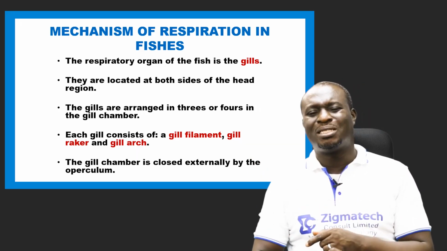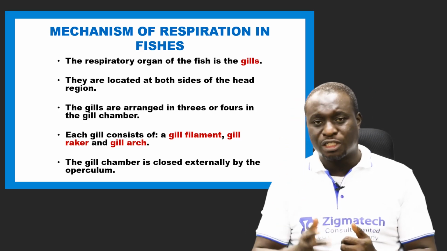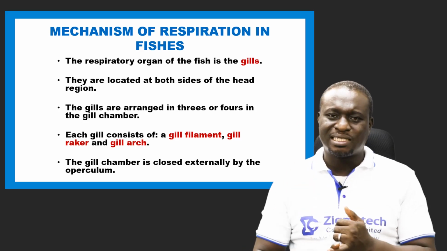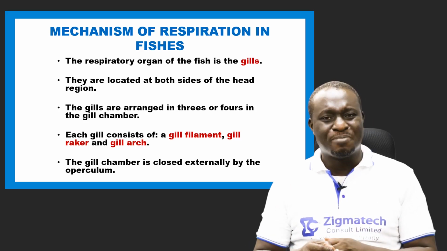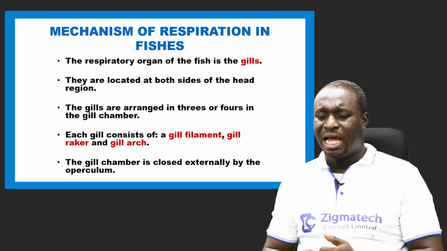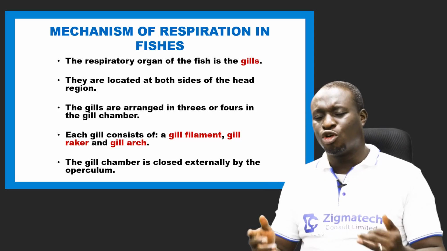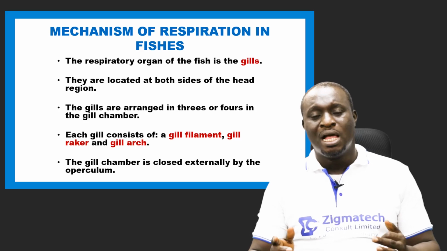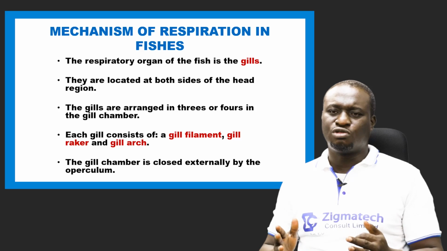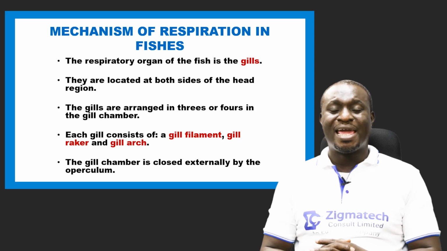The first one is called the PISCES. PISCES are also referred to as the fishes, and we're going to be discussing their respiratory system much later. At number 2, we have the amphibians. We'll also be discussing the amphibians. Number 3, we have the reptiles. Amphibian examples include the toad, the frog, the newt, and so on. In terms of reptiles, we have the lizard, the snakes, the crocodiles, and so on.